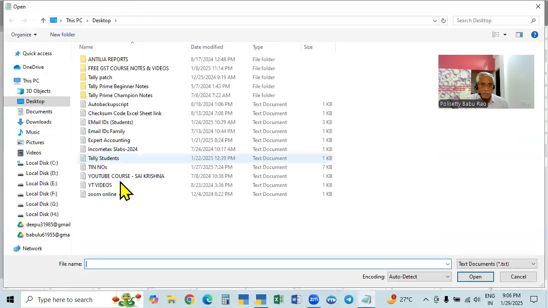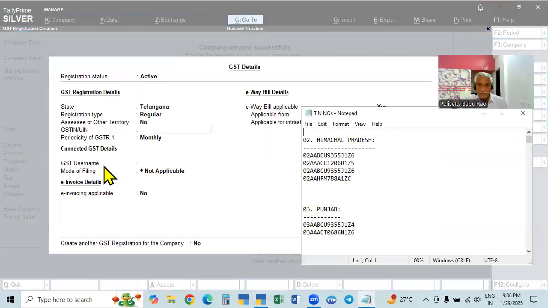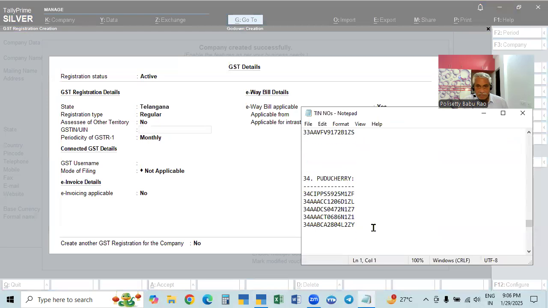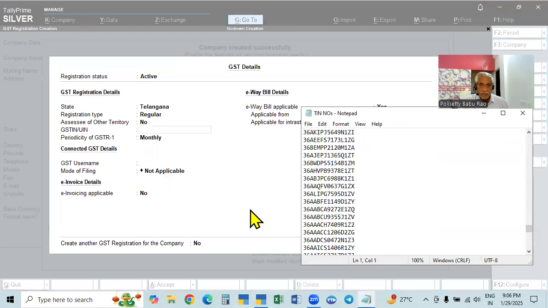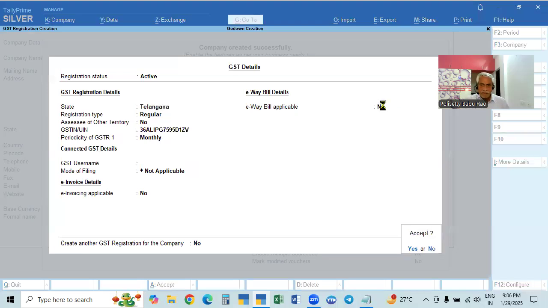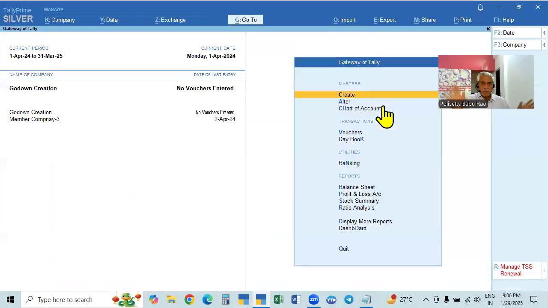Here we'll take up GSTN. This is Telangana, so I will take 36, and the fourth letter I will take as P, that is a sole trader. P means person, an individual, so that is a personal business. It will be a sole trader business. Here, bill not required, I will make it no, and then accept this page.